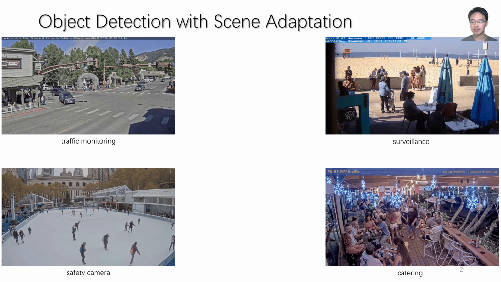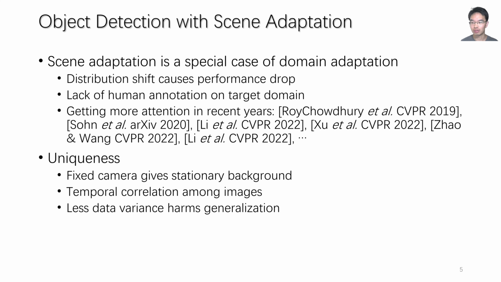Scene adaptation object detection can be seen as a special case of domain adaptation. The main difficulties are the same. First, the distribution shift in data causes performance drop. And second, target domain or scenes usually lack reliable annotations for training. There is already a lot of research work on this problem, especially in recent years. However, we found that scene adaptation is special because it has its uniqueness. Those unique features are commonly overlooked.